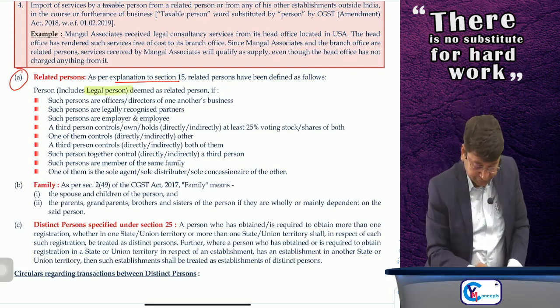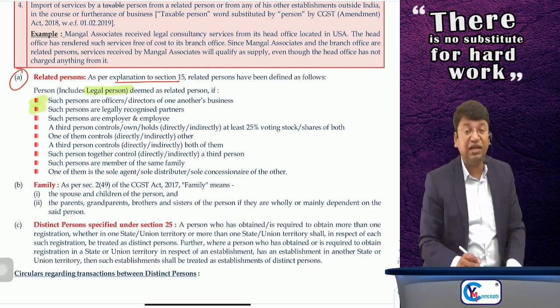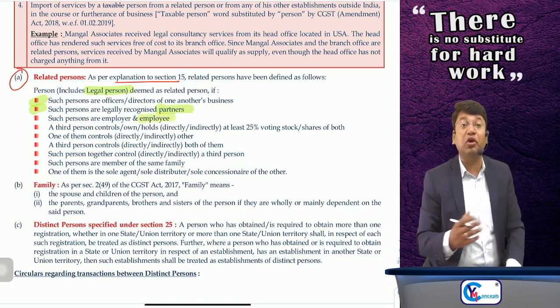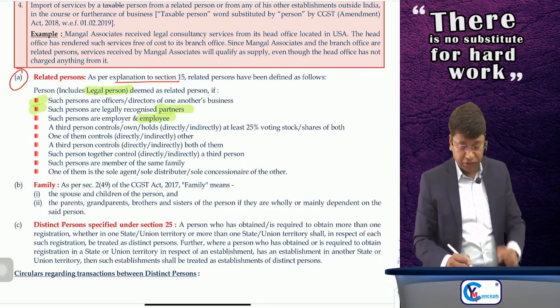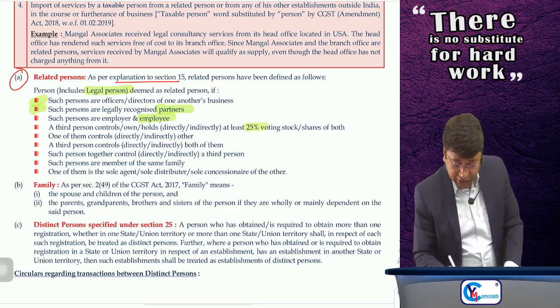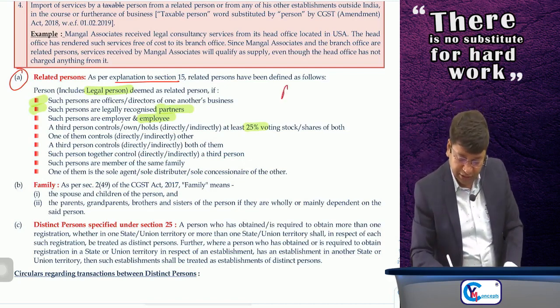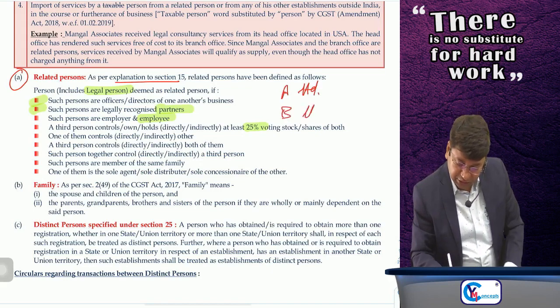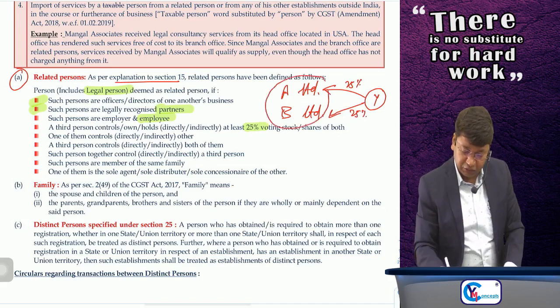Persons are deemed related if such persons are officers or directors of one another's business, if such persons are legally recognized partners, or if such persons are employer and employee. They are related persons. Also, if a third person controls, owns or holds directly or indirectly at least 25% of the voting stock or shares of both. Suppose it is A Limited and B Limited and Mr. Y is holding at least 25% of voting power in both, then A and B both will be called related